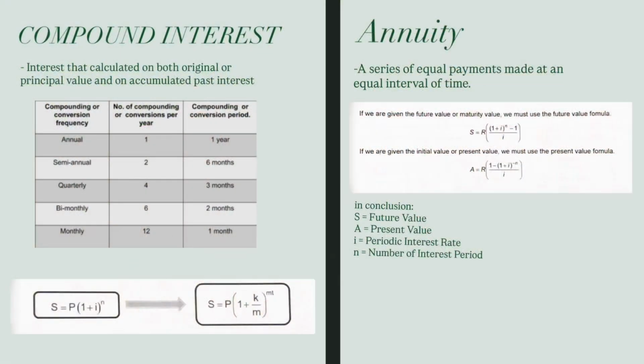Compound interest is interest calculated on both the original or principal value and on accumulated past interest. An annuity is a series of equal payments made at an equal interval of time.